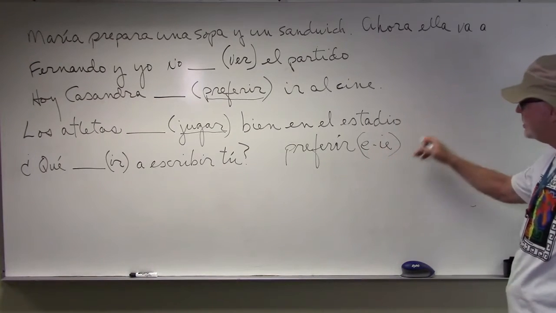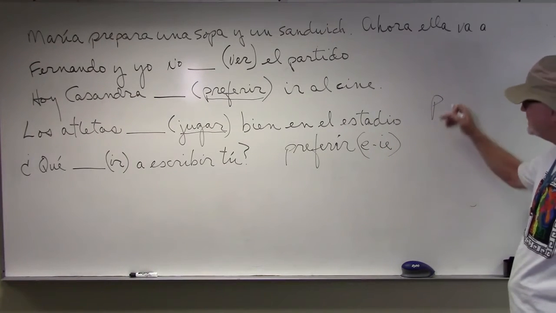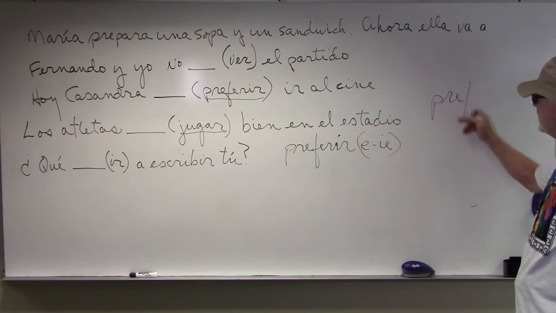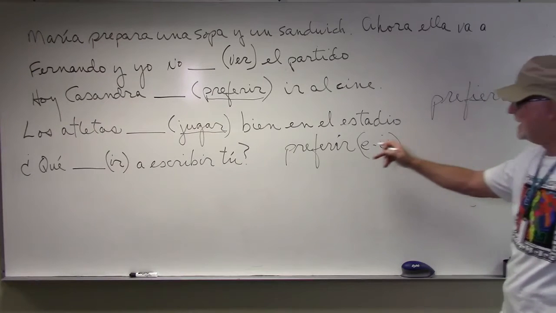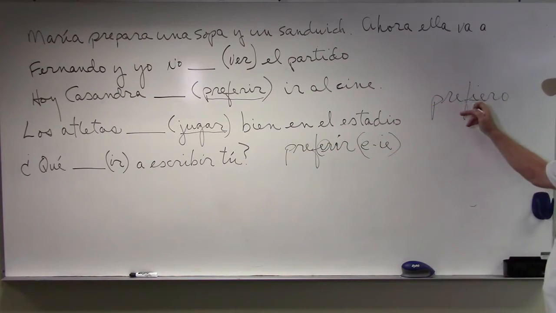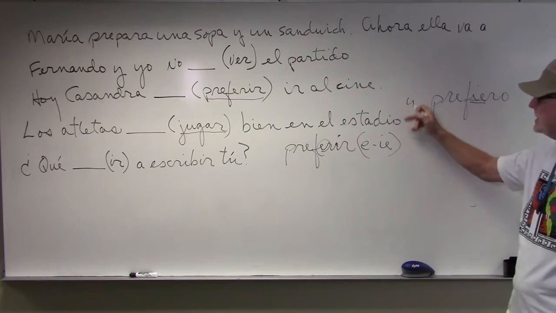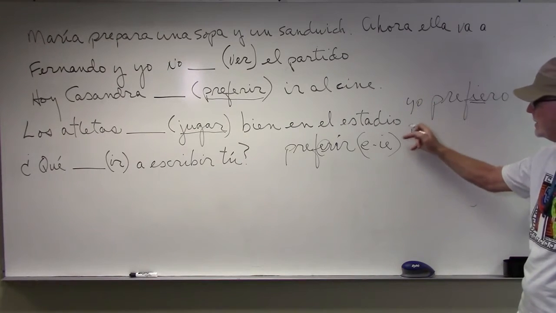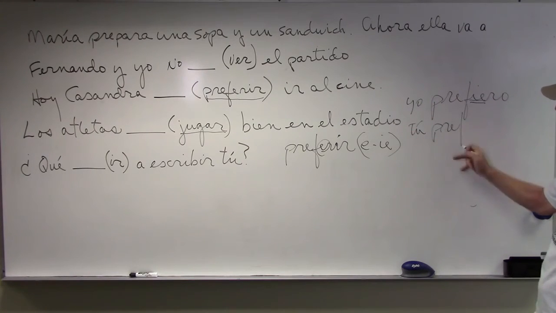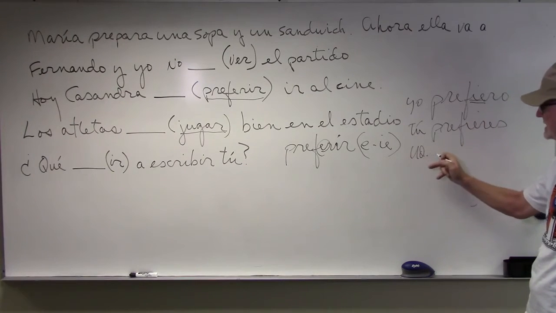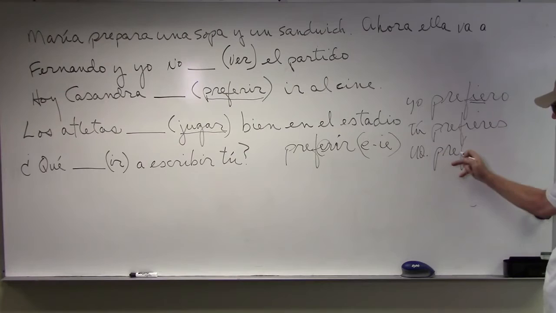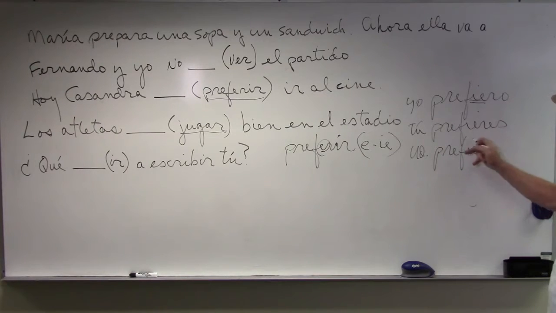That means that this verb changes in the first person, prefiero, that is to say, that E becomes an I-E in the yo form. In the tú form, prefieres, the usted form, prefiere. You notice the change, yes?